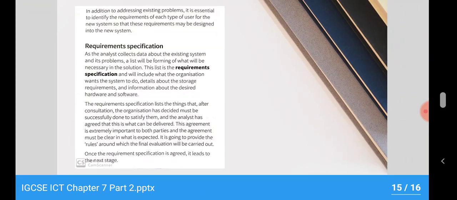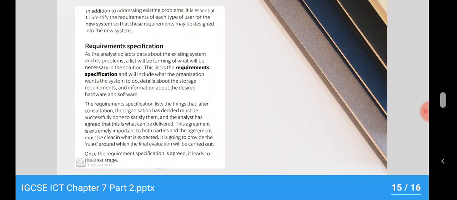So as we have seen, there are several techniques to do the analysis, but at the end of the day you can use several techniques in combination. So the system analyst will use all of them or some, depending on the requirement, and then come to a conclusion about what kind of updation or requirement is there, and that will become the input of the next stage, that is design.